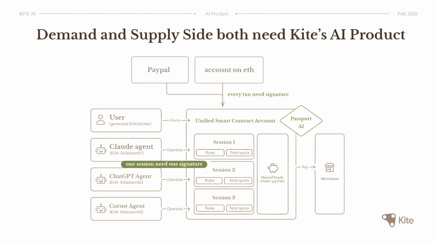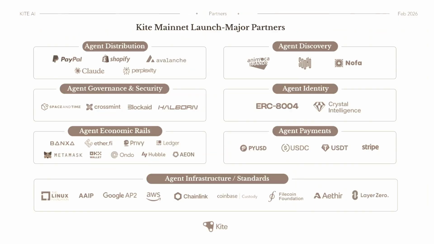This is very important because at the end of the day, why people should trust your agent doing something is that you should first know what the agent is doing. You have an audit trail. Second, you want to make sure the agent doesn't spend without your explicit approval. So this is what we built.